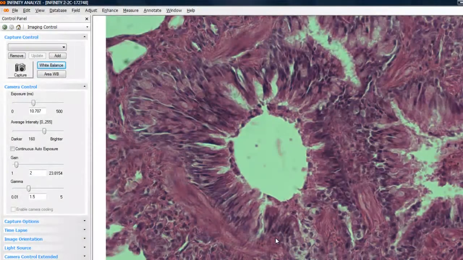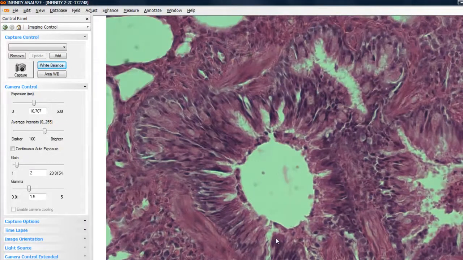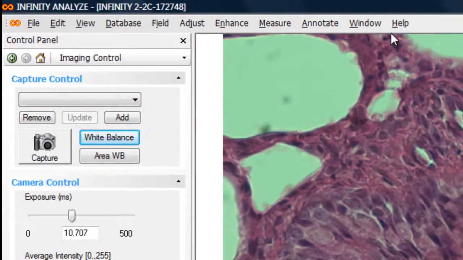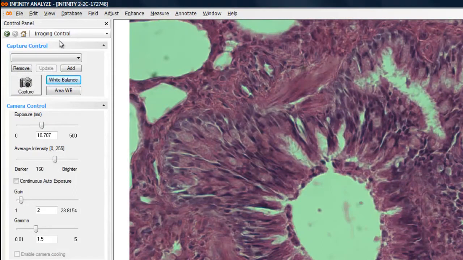When the application begins, the camera's live preview is displayed in the right-hand side. A set of menu options is available across the top of the screen, and the imaging control pane is displayed on the left-hand side. This includes a set of capture controls and a set of camera controls. Subsequent video tutorials will go into details on these camera control settings.